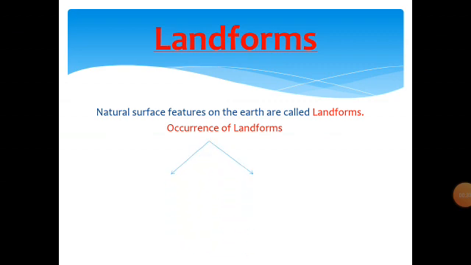Now, how do these landforms occur? There are two processes through which they occur. One is the endogenic process and the other is the exogenic process. The exogenic process means the external, whatever happens outside. And the endogenic process means internal, whatever happens inside the earth's surface.